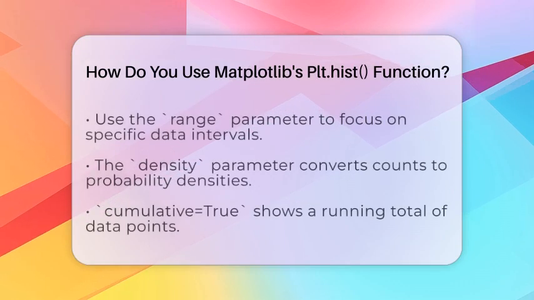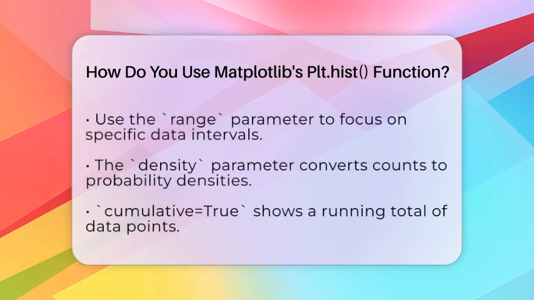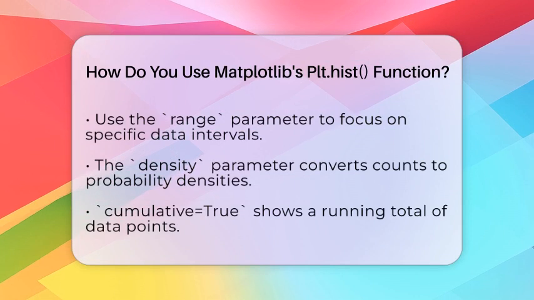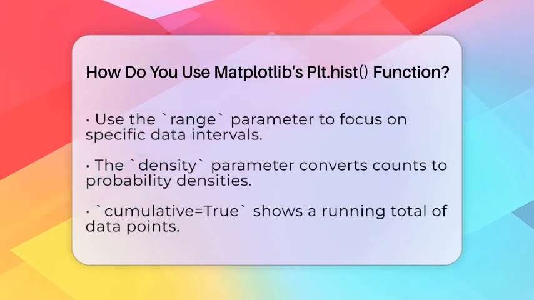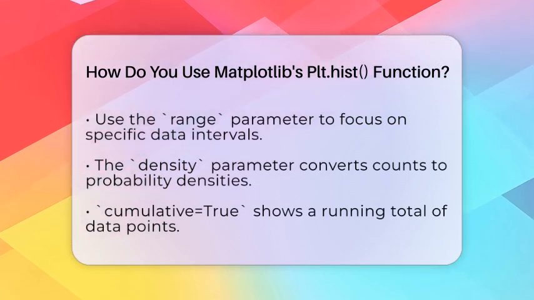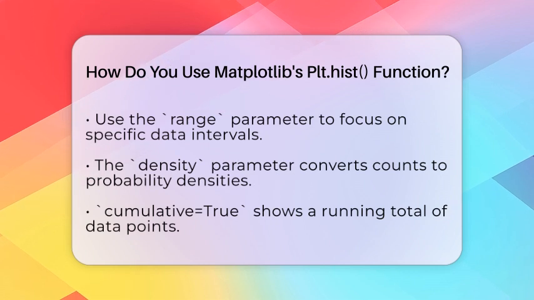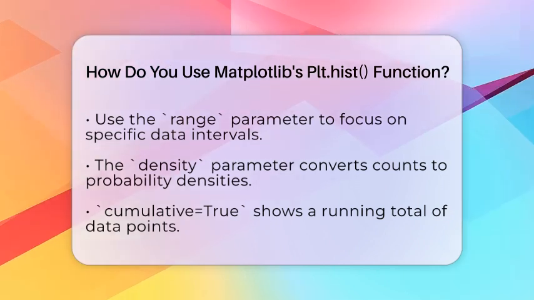You can also set the range of data you want to include with the range parameter. For example, range=(0, 100) will only consider data between 0 and 100. If your data has outliers or extreme values, this can help focus your view.